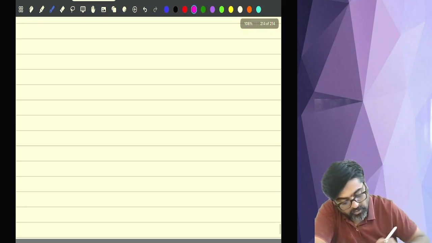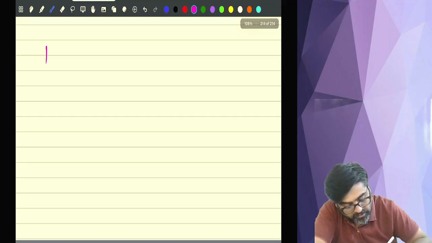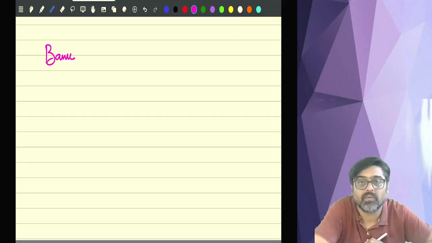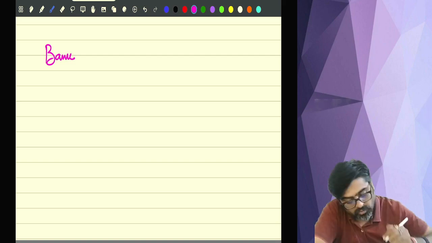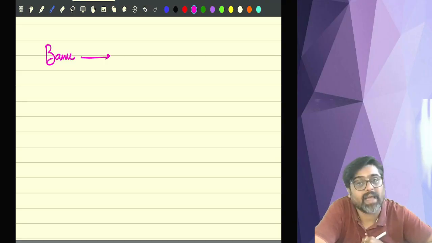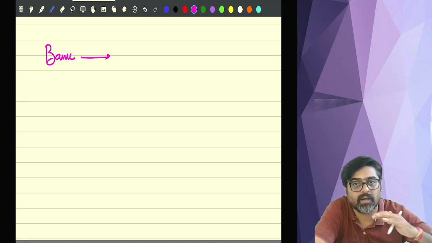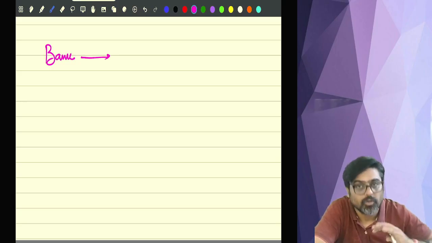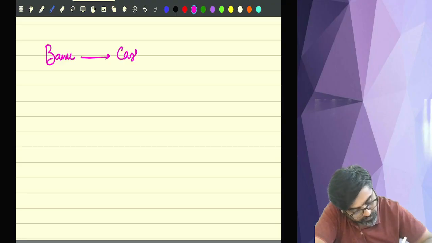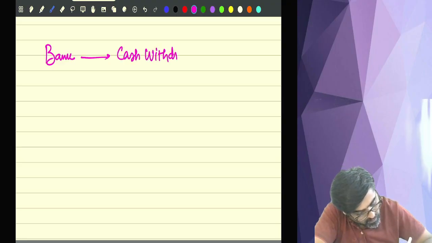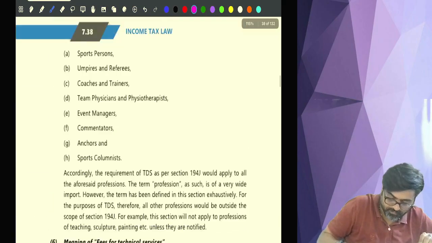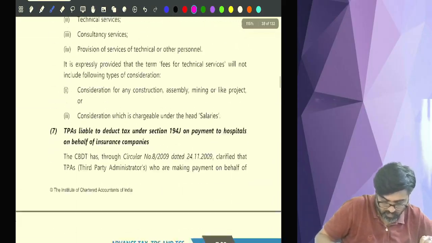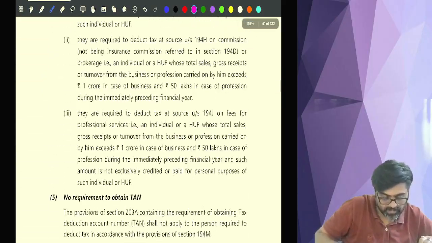Now pay attention. There is 194N. Now what this says is that if there is a bank or a cooperative bank where you are having a bank account, so from this bank account, will you withdraw cash? So will the bank give you cash? So bank is giving you cash. Cash withdrawal will be made by the payee. Okay. Please come to 194N.